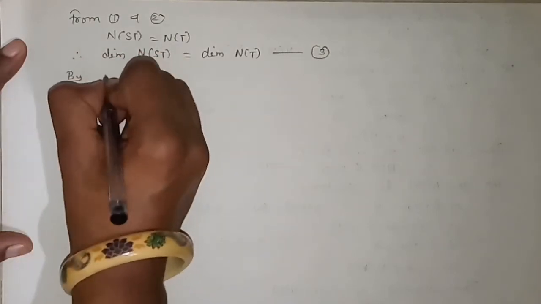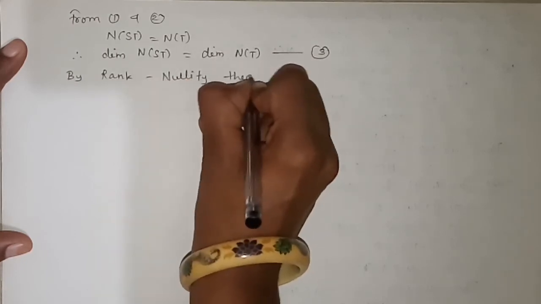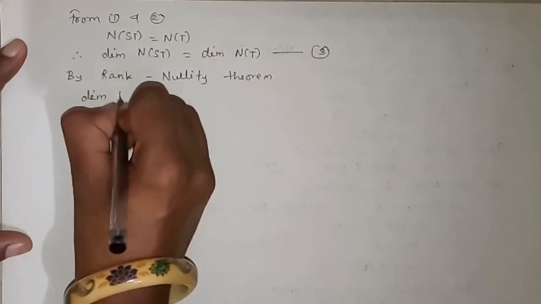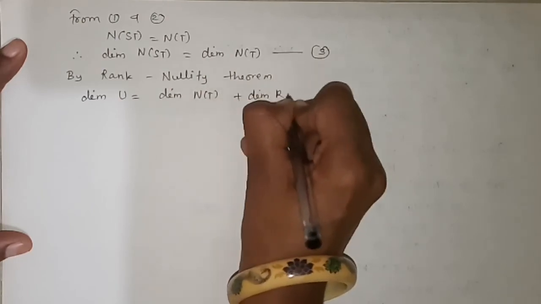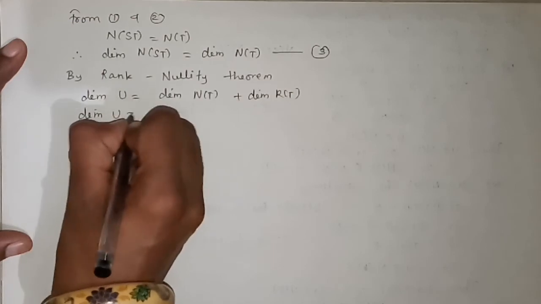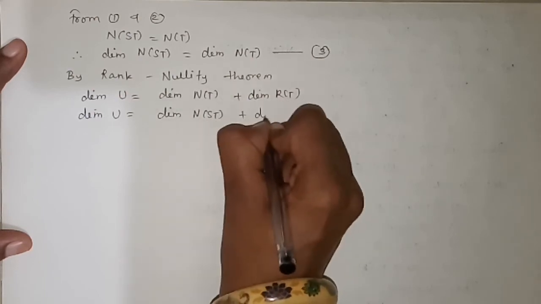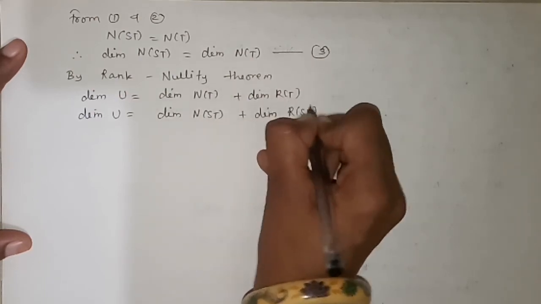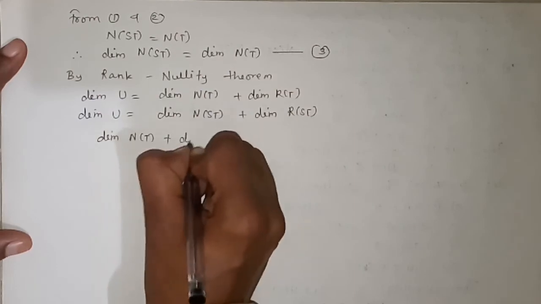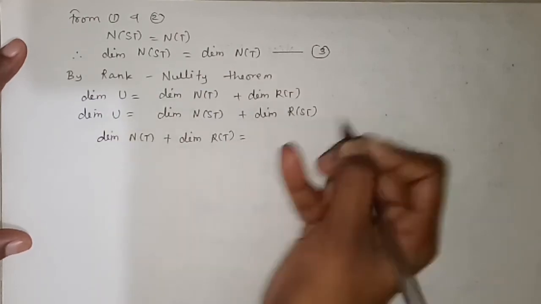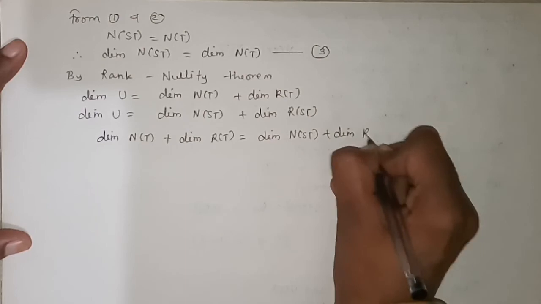Now, by the rank-nullity theorem, dimension of U is equal to dimension of N of T plus dimension of R of T. Similarly, dimension of U is equal to dimension of N of ST plus dimension of R of ST. If I compare both, then I get dimension of N of T plus dimension of R of T is equal to dimension of N of ST plus dimension of R of ST.